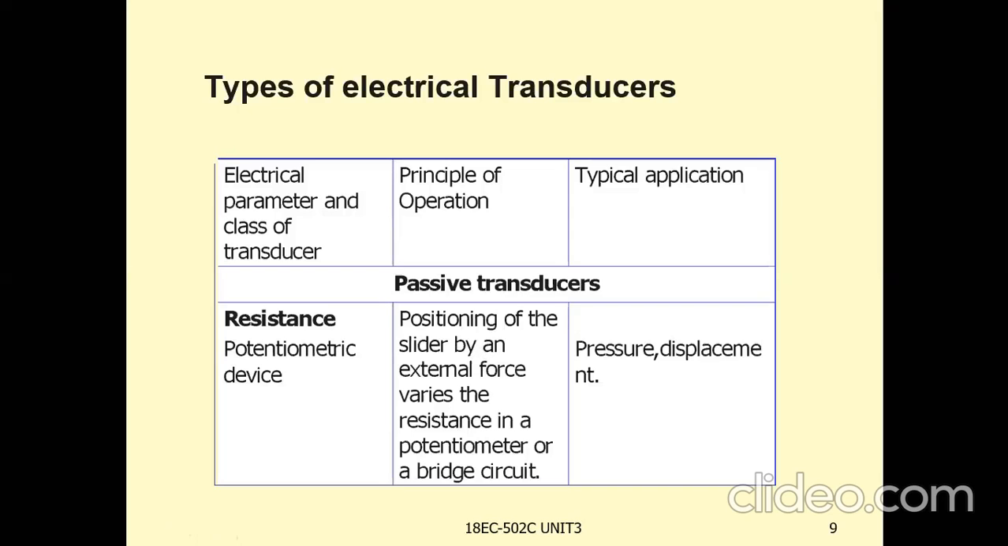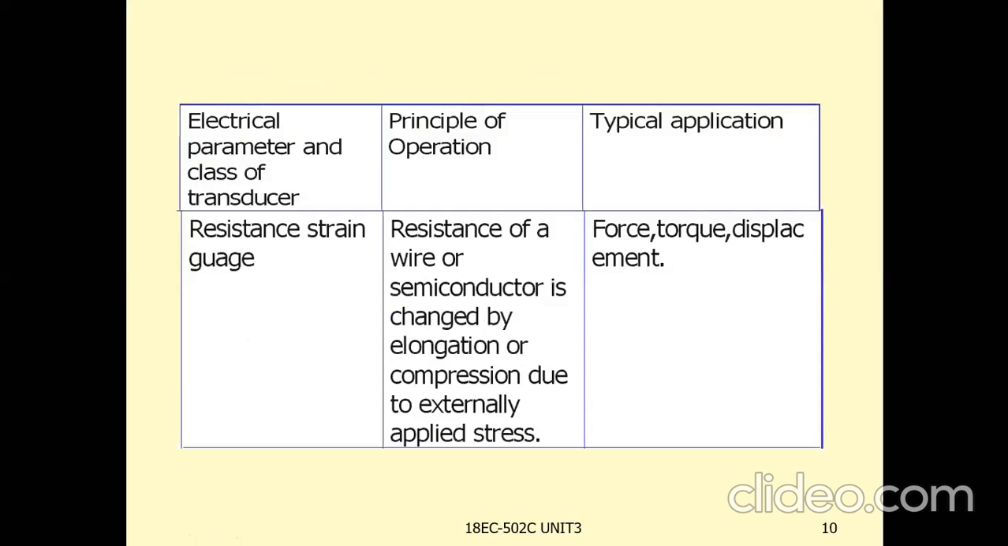The applications of these potentiometric devices are to measure pressure and displacement. The physical quantities here are pressure and displacement. To measure pressure and displacement, these potentiometric transducers are used. And resistance strain gauge: the resistance of a wire or semiconductor is changed by elongation or compression due to externally applied stress.